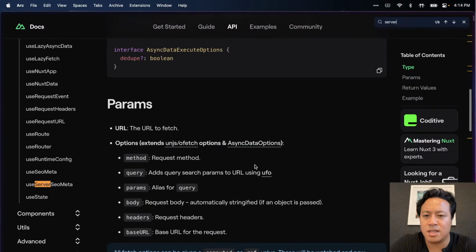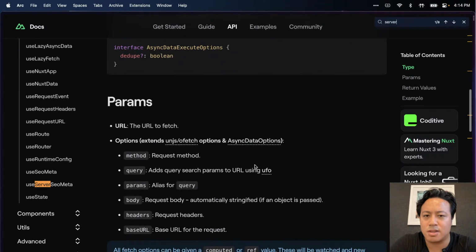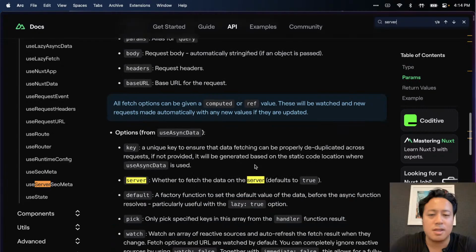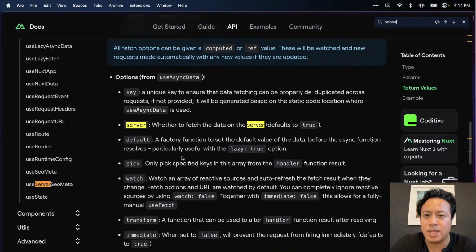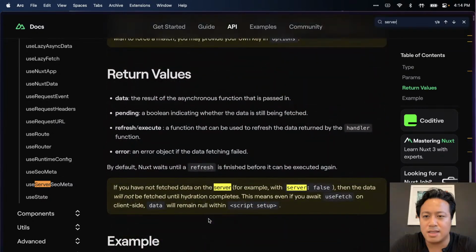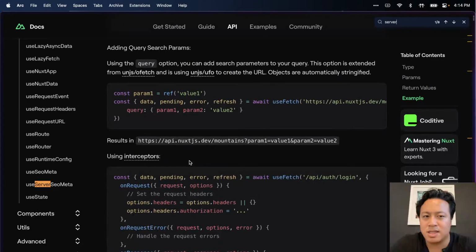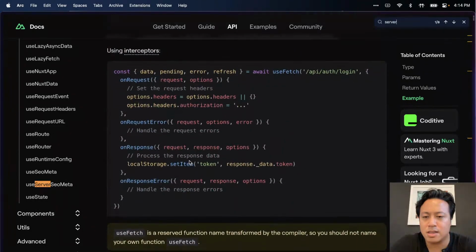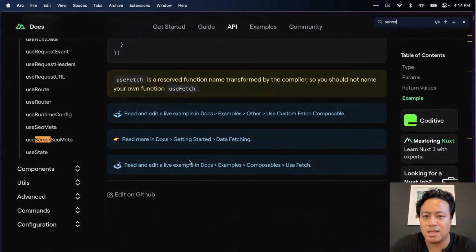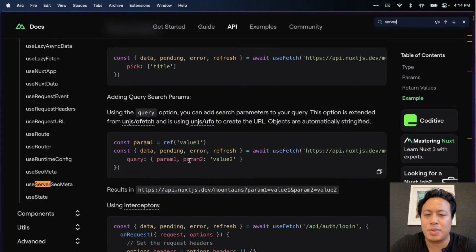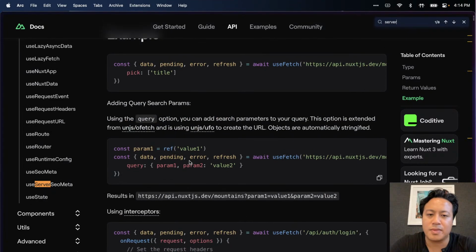Try fetch data. Sure. Yeah, options here. I like this, but it looks like it's meant for the front end. Oh, that's sad. Yeah, the pick would be nice.